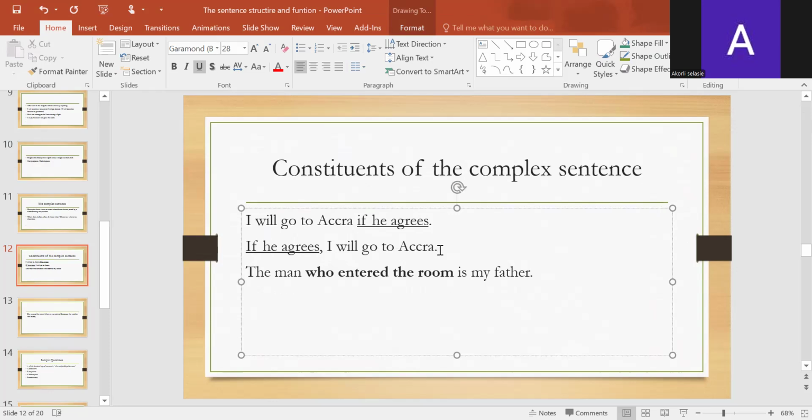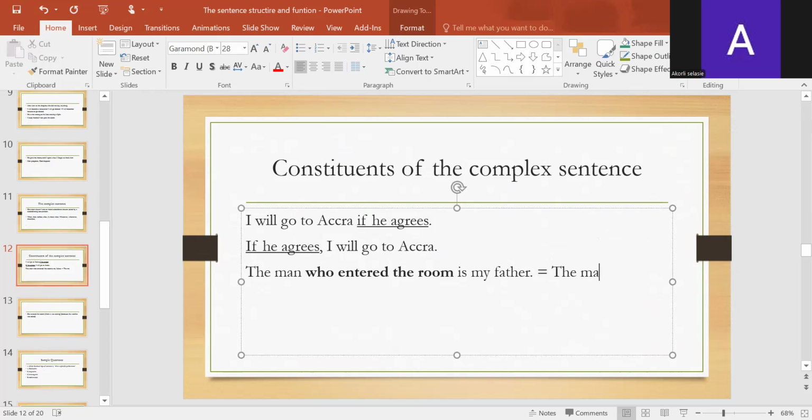Very good. There are cases where the subordinate clause can be in the middle of the main clause. The man who entered the room is my father. Here, the subordinate clause is "who entered the room," and the main clause will be "the man is my father." That is a way. Otherwise, we should construct this as